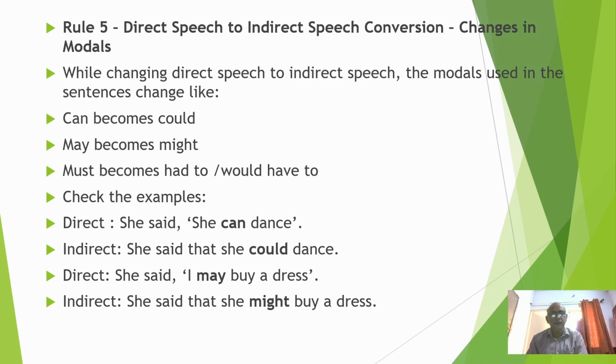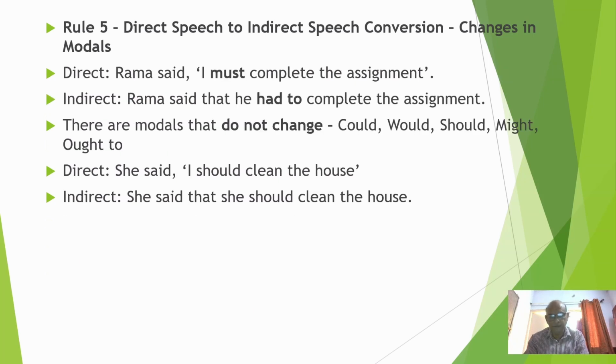Direct speech to indirect speech conversion: changes in modals. While changing direct speech to indirect speech, the modals used in the sentence change: can becomes could, may becomes might, must becomes had to, would have to. Check the example. She says she can dance. She said that she could dance. She said I may buy a dress. She said that she might buy a dress.